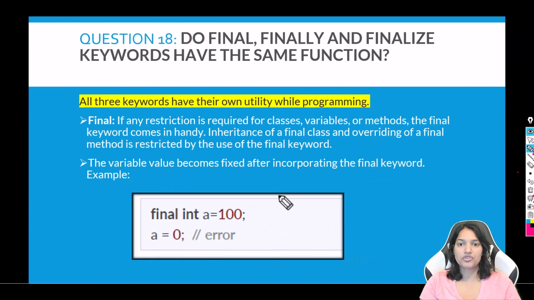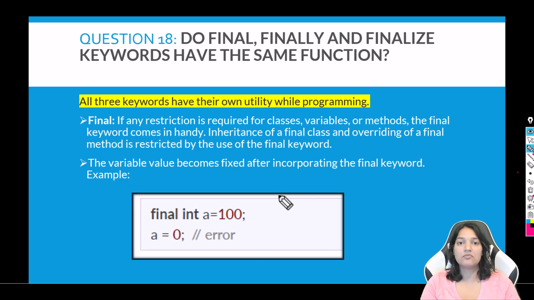So what is the question here? Do final, finally and finalize keywords have the same function? So no, that is not true. Each of these keywords have their own functions here. We've already seen the final.